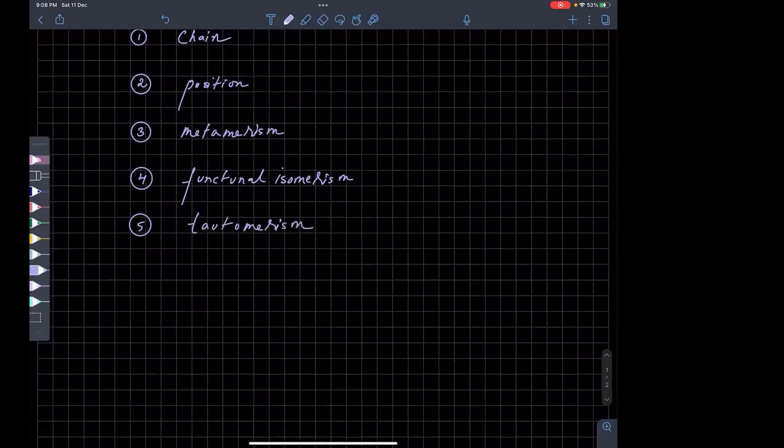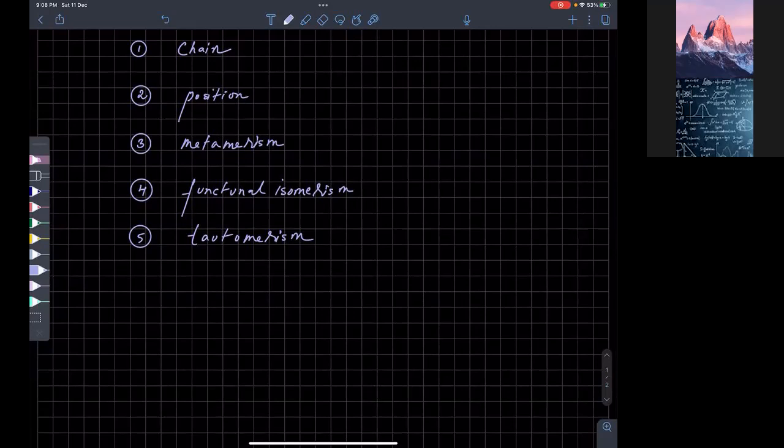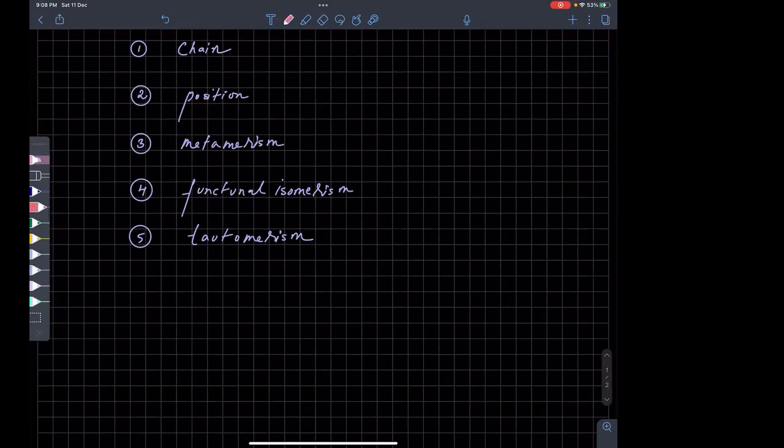Now this tautomerism is a big topic, so we'll study that topic separately, okay? Because tautomerism is a topic that involves some reactions in basic media and acidic media. It comes after we learn few things like resonance and all. So this topic we'll be dealing with in detail later.